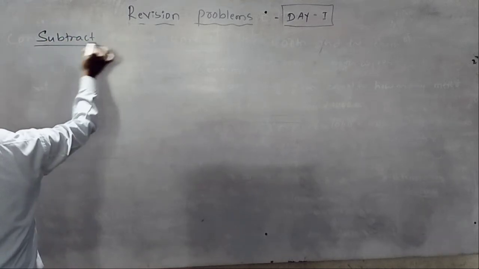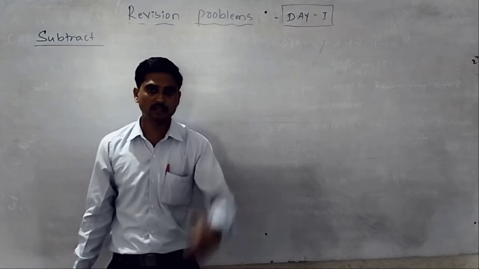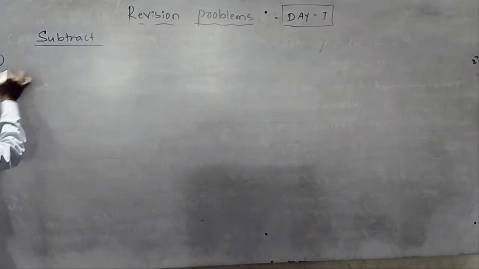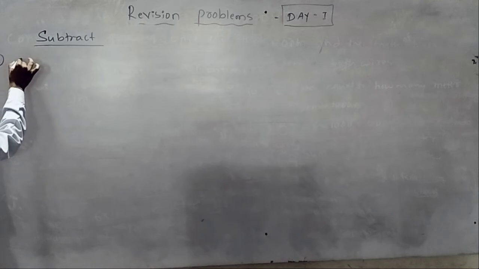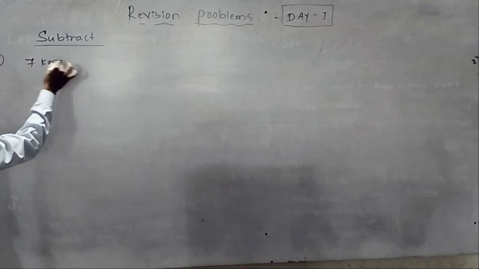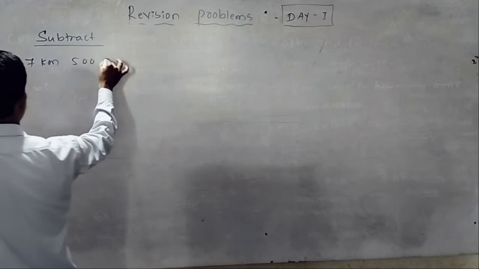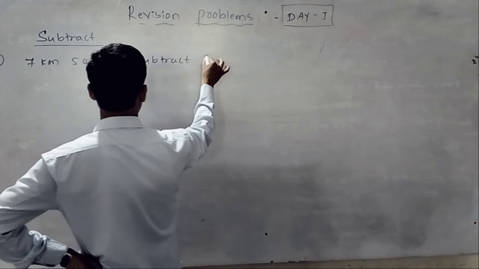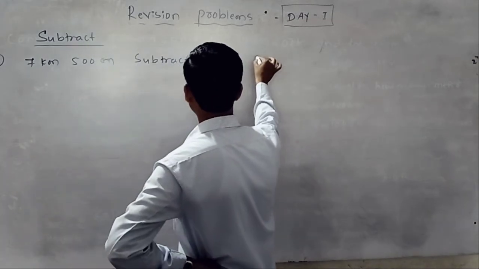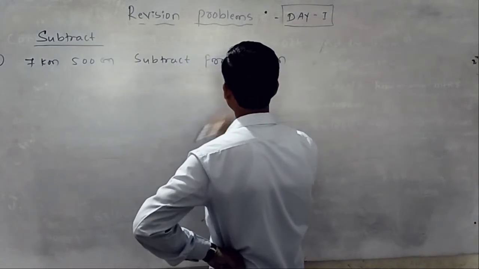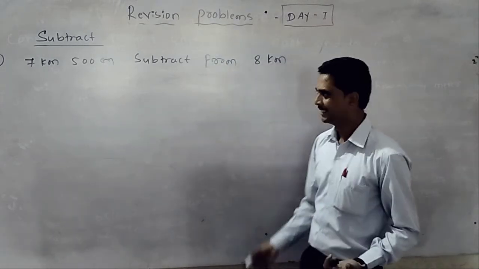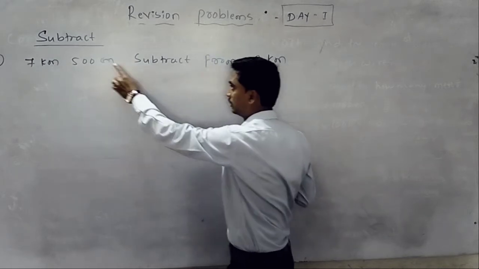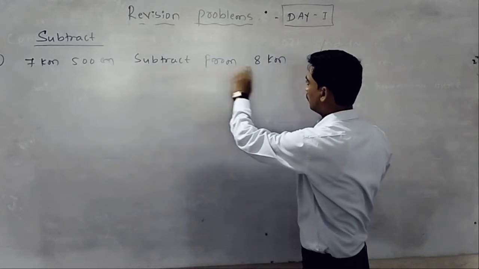Okay, now next we are going to discuss about subtract. Subtract means subtract the following. Okay, first one, 7 kilometer 500 meter subtract from 8 kilometer. This was only problem given. First of all, you should read and understand. 7 kilometer 500 meter subtract from 8 kilometer.